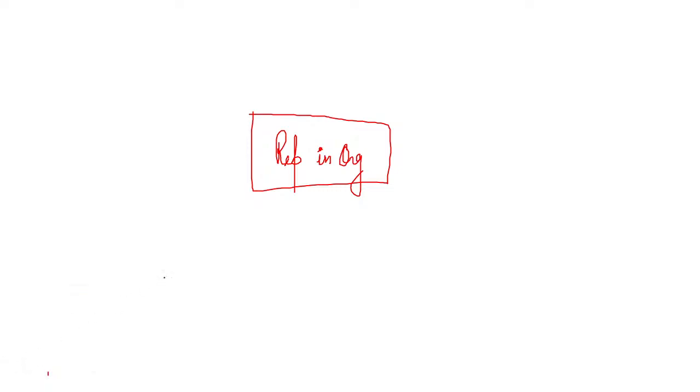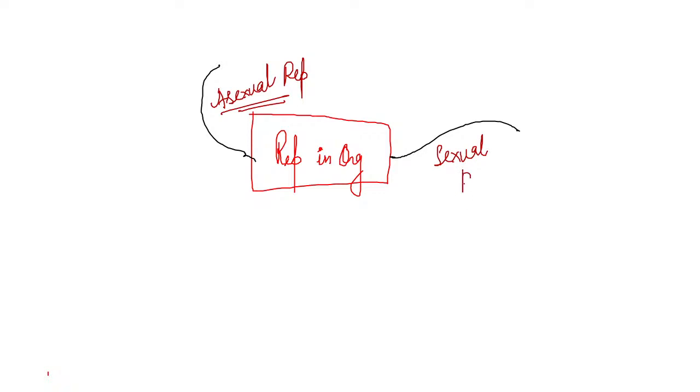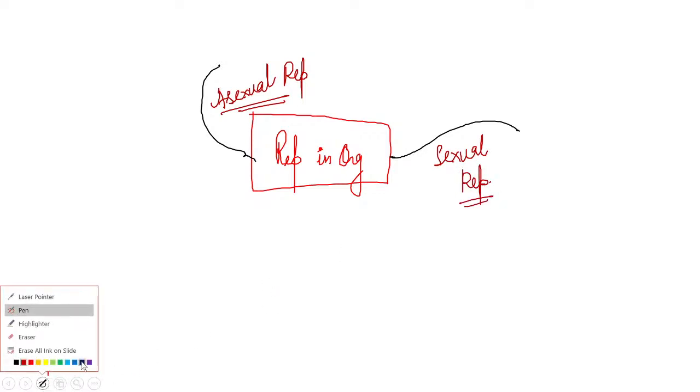Let us see. There are 2 types of reproduction, we all know, right? One is asexual reproduction, another one is sexual reproduction. What are the types of asexual reproduction, what are the types of sexual reproduction, how is sexual reproduction done, and how is asexual reproduction done?